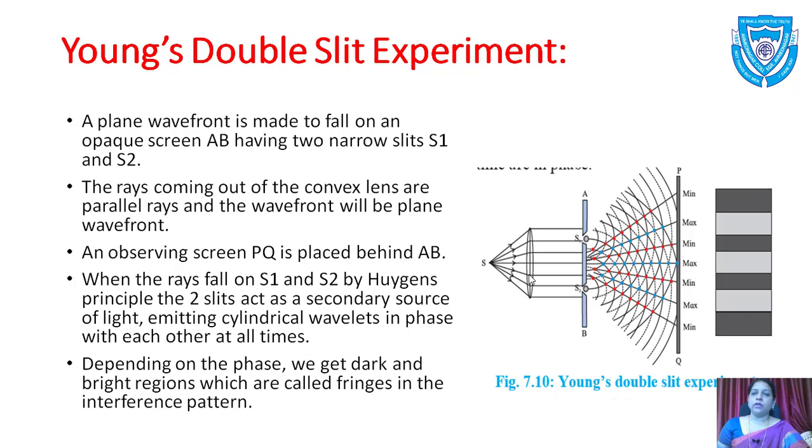Then we saw Brewster's law, its mathematical form also, that theta b is equal to tan inverse n2 upon n1. Then polarization by scattering. And at the end we saw the introduction of interference.